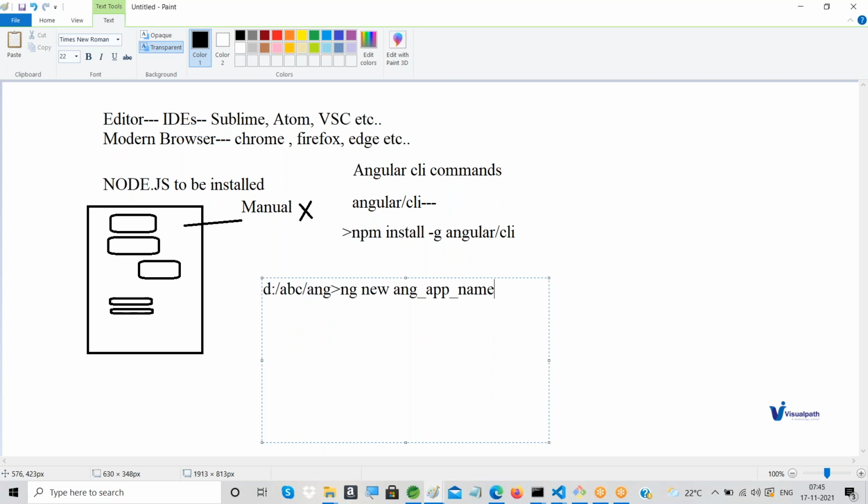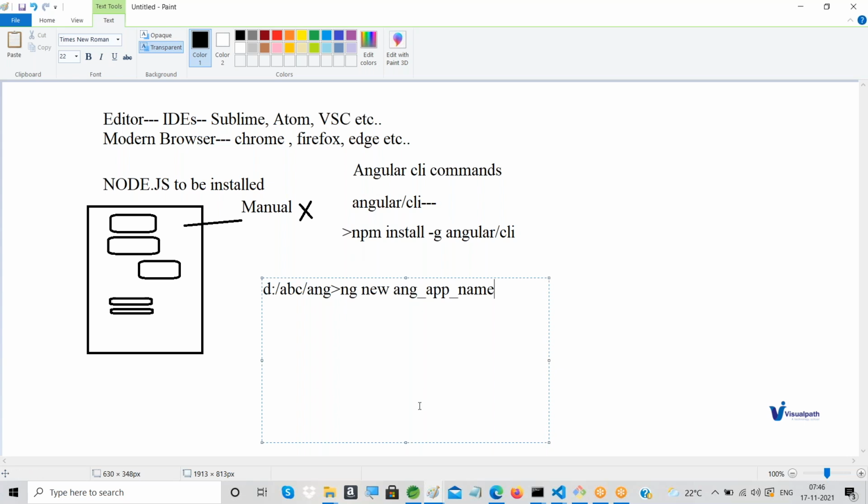Continue, and then your Angular application. So this has to work. If this works, it will create the entire application for you, you need not worry. But for this to happen, Angular has to be installed in your computer, that is, Angular CLI has to be installed. So first you have to do this step, check Angular is available. Then you have to do this.